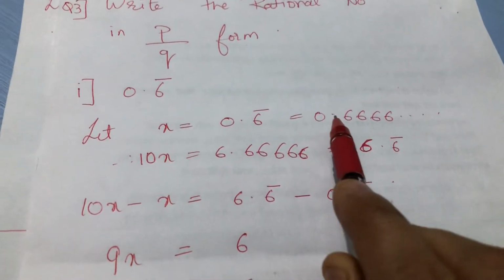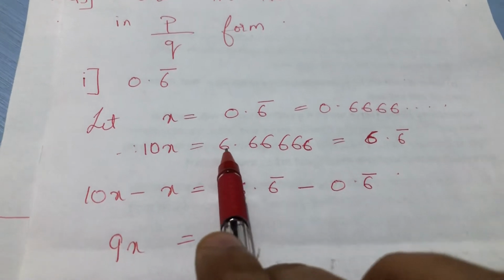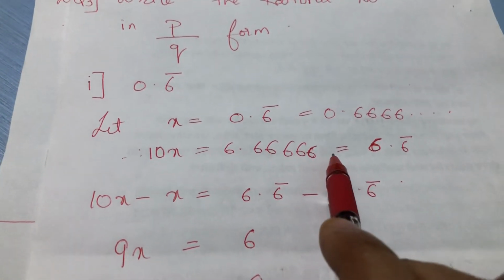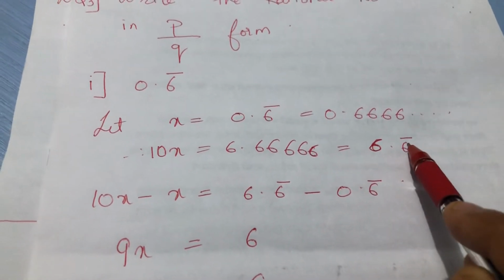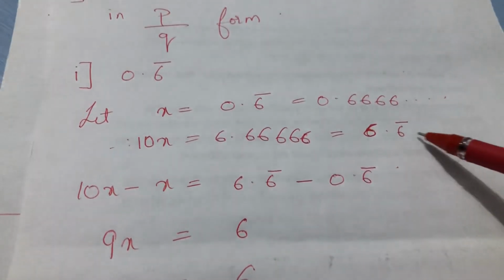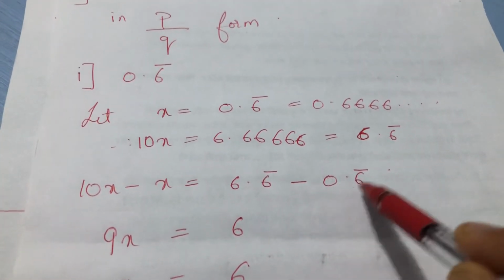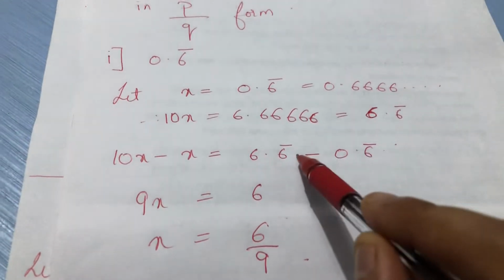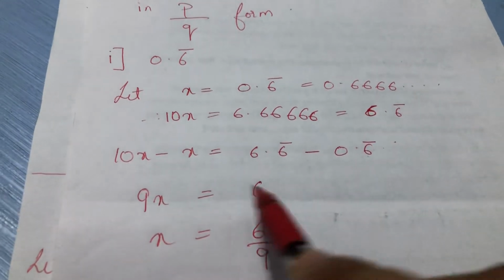So what will happen, this point will get shifted here. Okay, so it becomes 6.66666 and so on. So you can write it as 6.6 bar. Now you subtract both. 10x minus x will give you this minus this, that is 6.6 bar minus 0.6 bar. So now the 6 bar is gone and you get 6. Here you get 9x equal to 6.